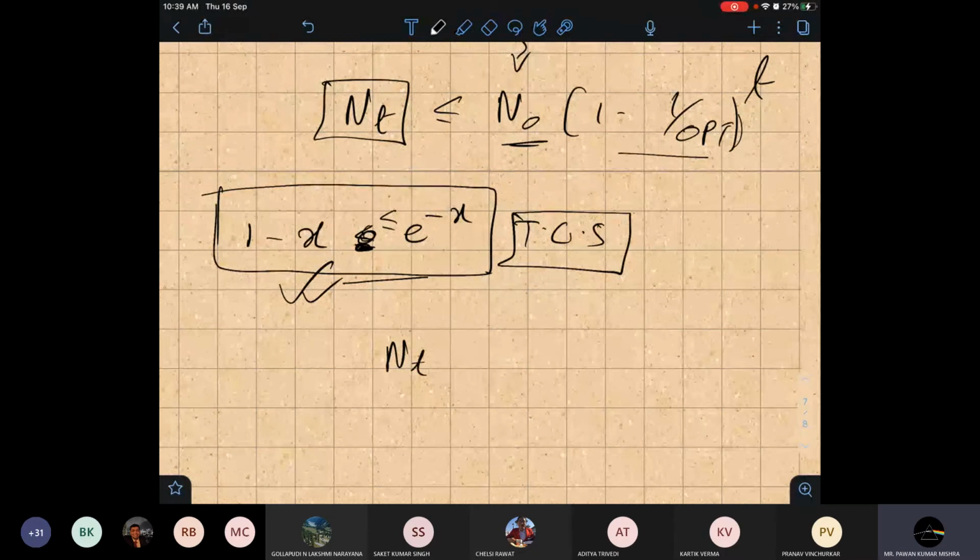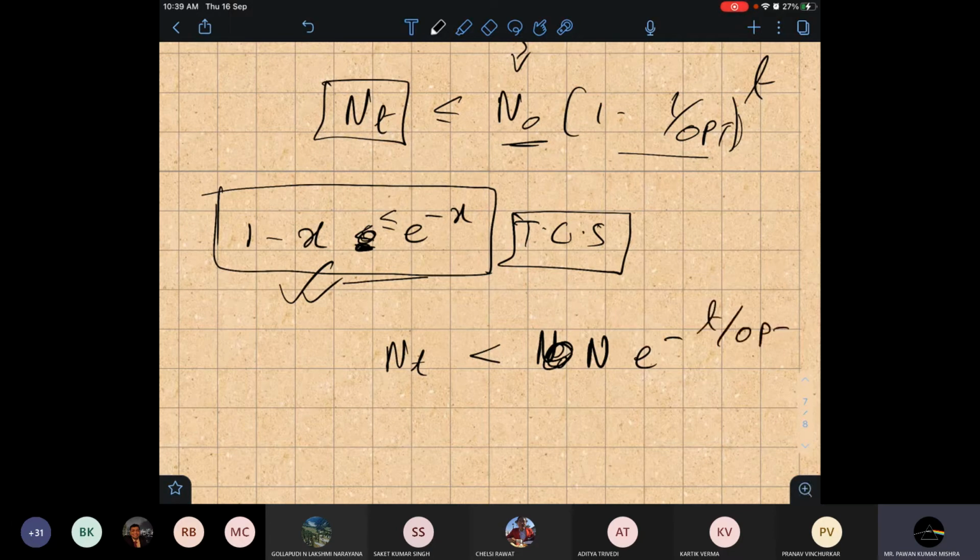Just hold a second. So n_t will be at most n_0, and n_0 is nothing but n, the total number of elements, times e to the minus t/OPT.